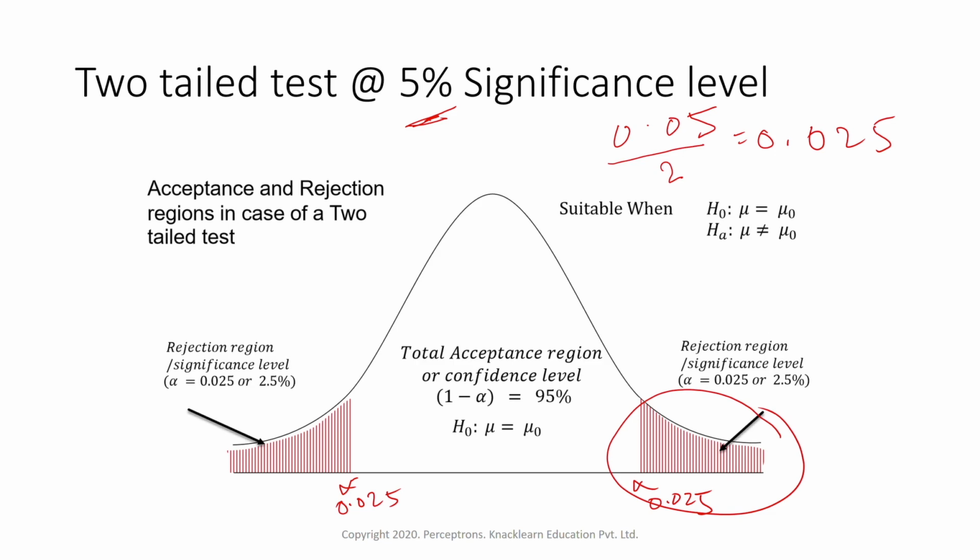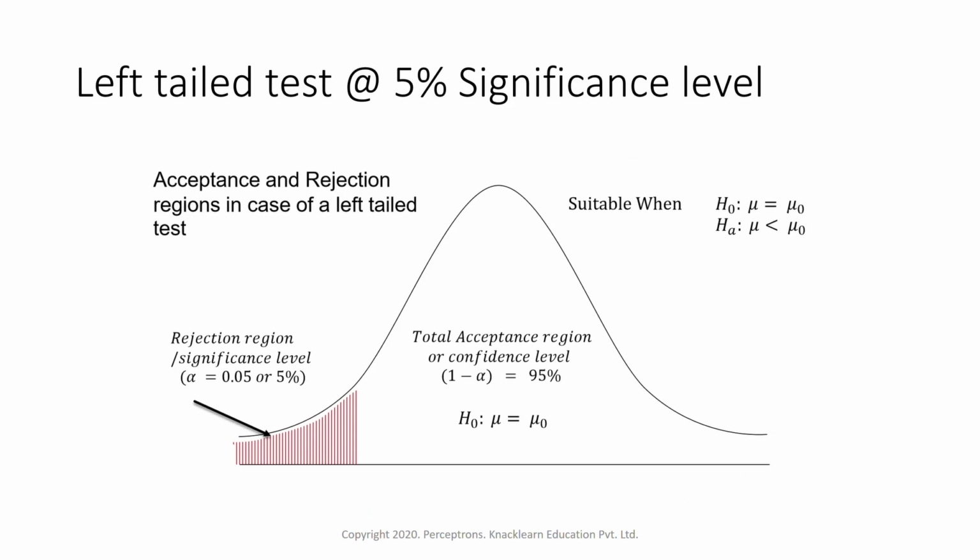So this is how two-tailed or two-sided tests are done. Now we can also do a one-sided test. Suppose we take the example of a left-tailed test at the 5% significance level. We take 5% on the left-hand side, so our alpha is 0.05 here.